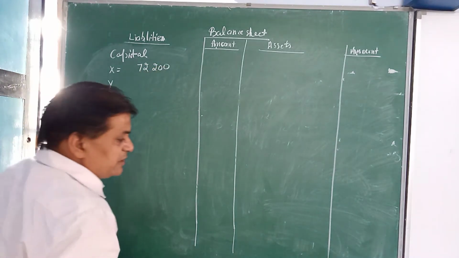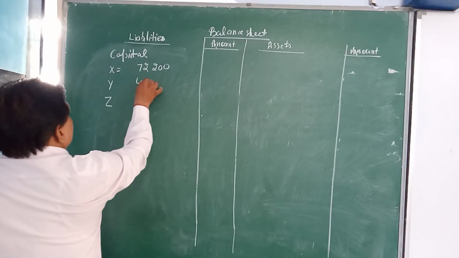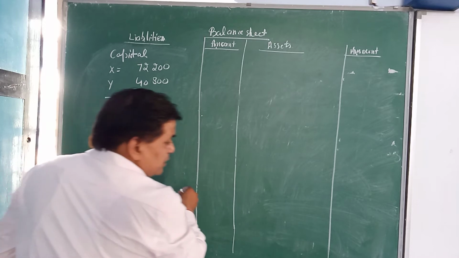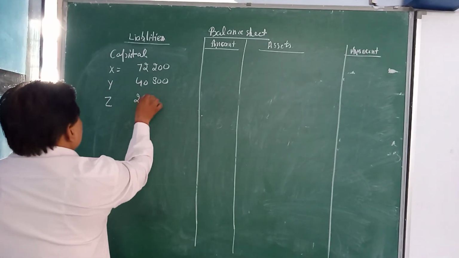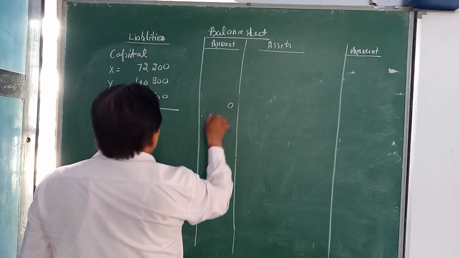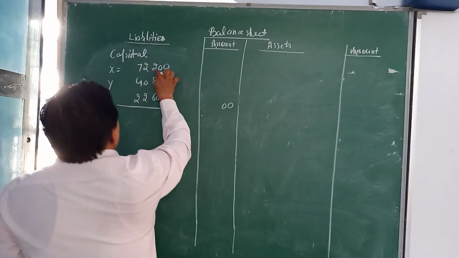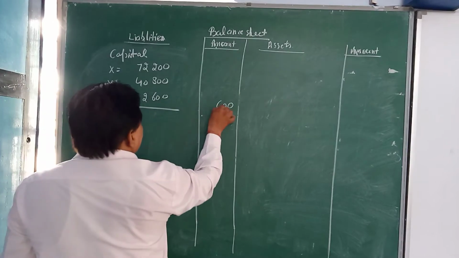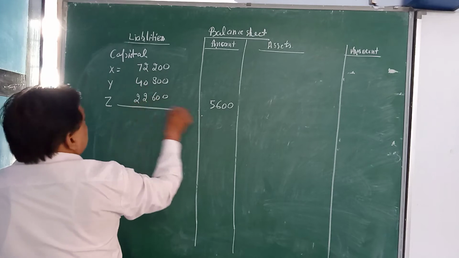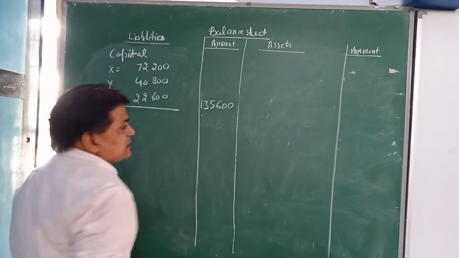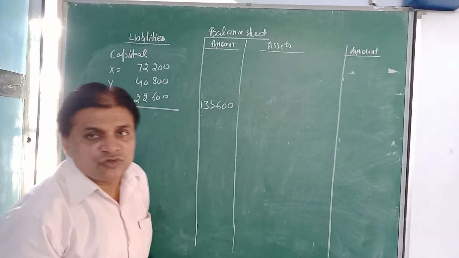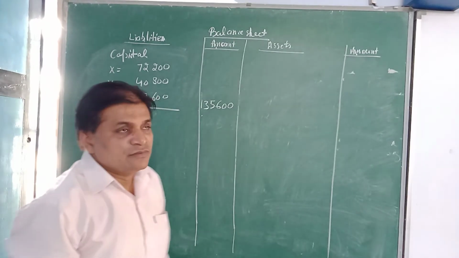Then Y capital will be 40,800 and Z capital will be 22,600. The total will be 1,35,600. After that, we will transfer the workmen compensation fund.